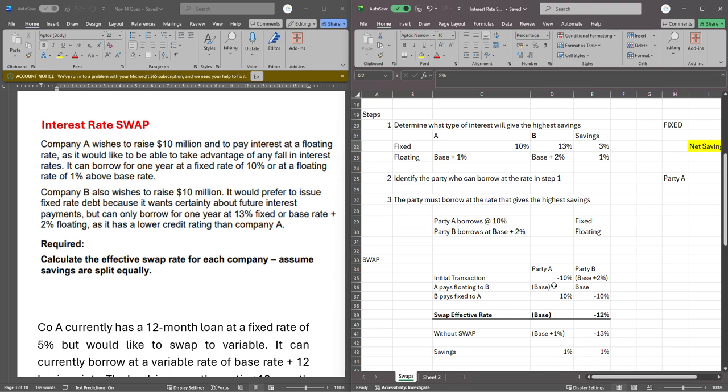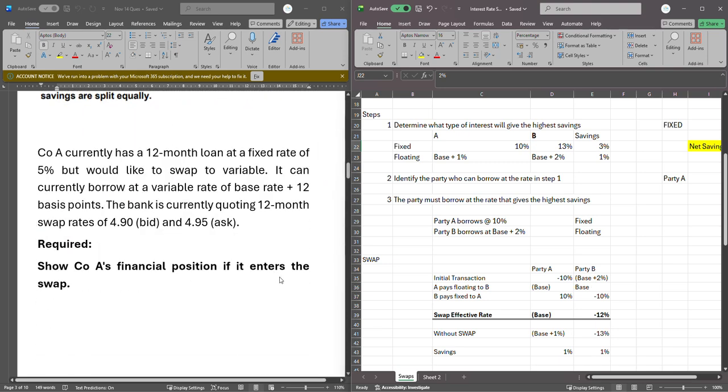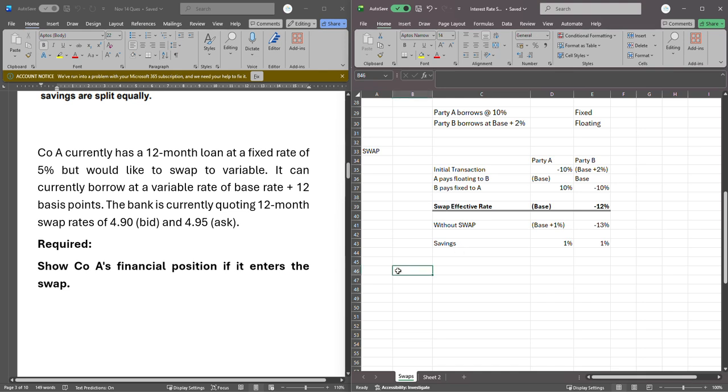Now, let's look at another nice question here. Before I go into the question, the previous question that I've done is a scenario between two companies. But in reality, most times, this swap is actually done between the company and the bank. Which means the bank will always give you a quote. And what I want to spend a bit of time now to explain is the quote system. It's very important that you understand this quote system.